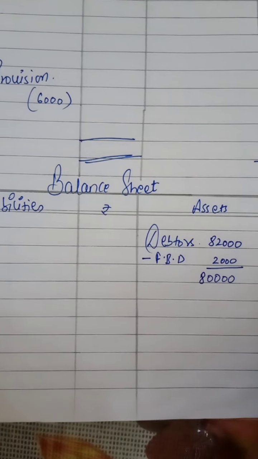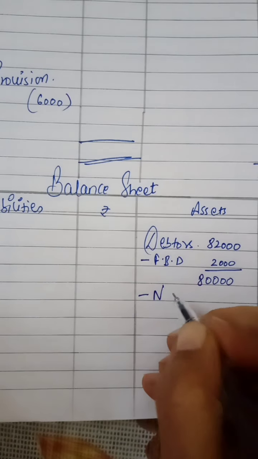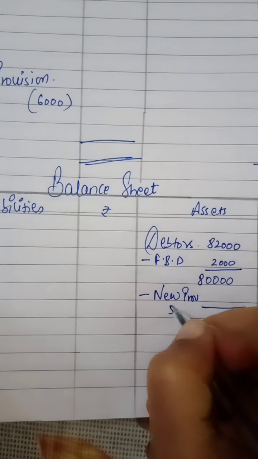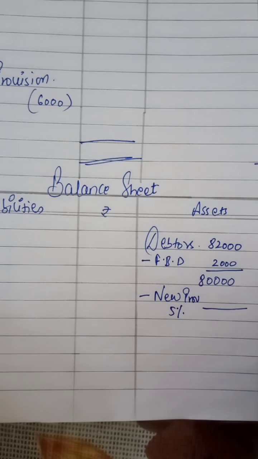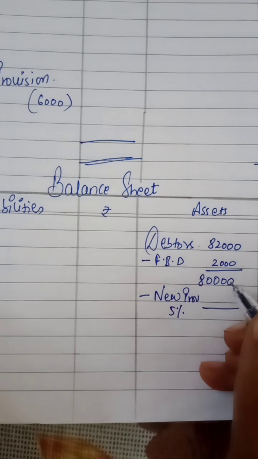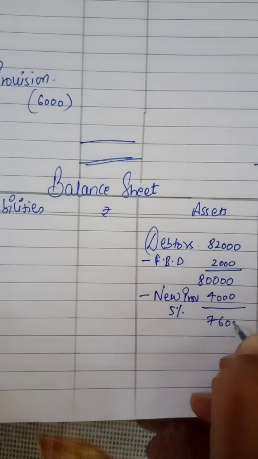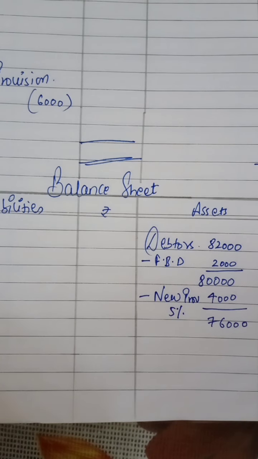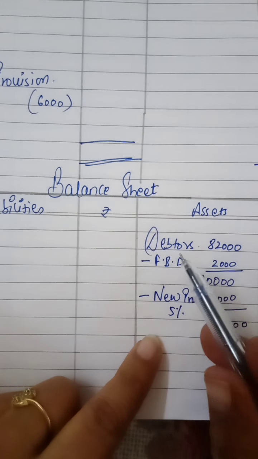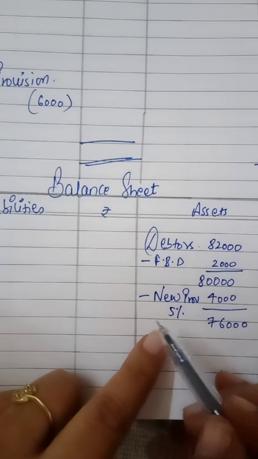Now one new provision will be given outside the trial balance. Those which are given outside are called adjustments. And this we have to do at 2 places. Suppose 5% new provision is there. So 5% of 80,000 we have to calculate. That will be 4,000. Now the value became 76,000. These are the deductions from debtors. We have absolute further bad debts 2,000, and we are expecting further bad debt of 5%.